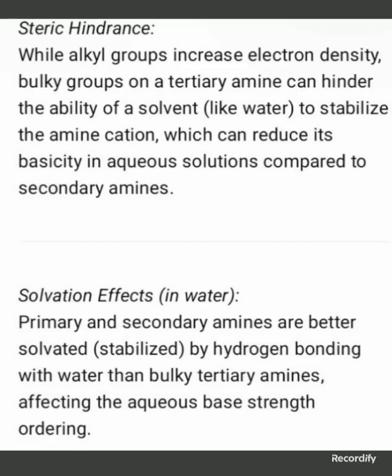Solvation effect in water: primary and secondary amines are better solvated, stabilized by hydrogen bonding with water, than bulky tertiary amines, affecting the aqueous base strength ordering.